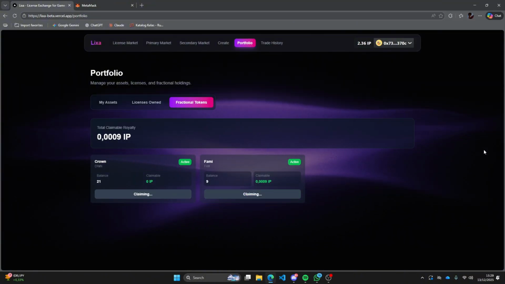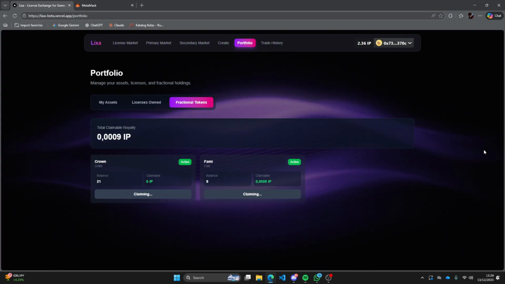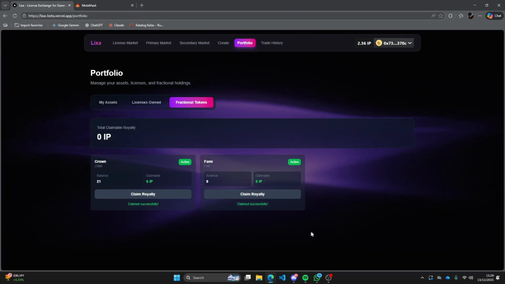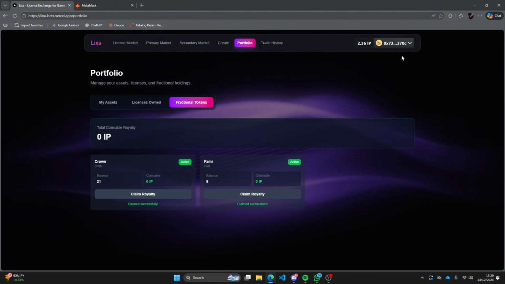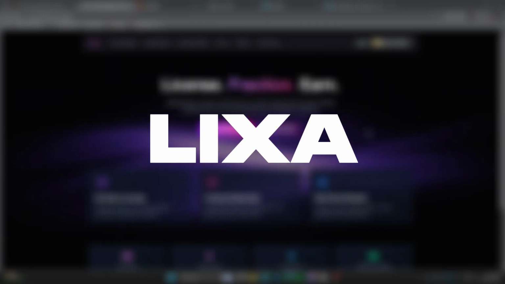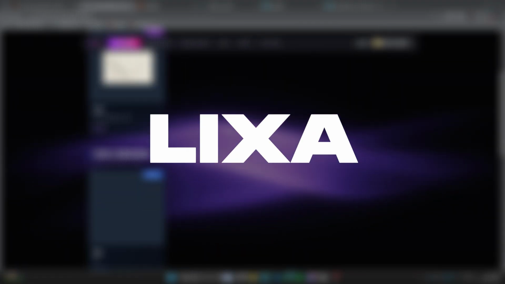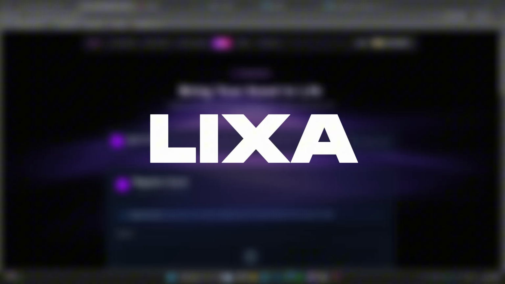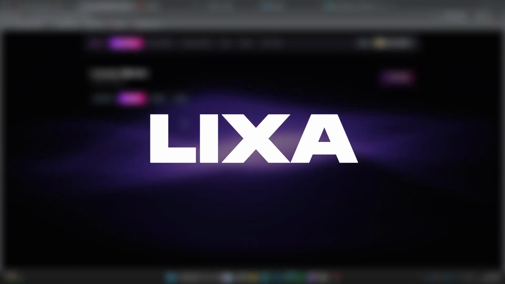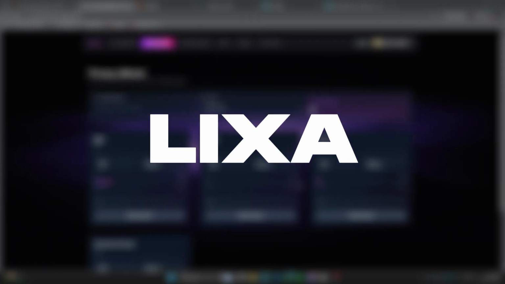Through this demo, we've seen how Lixa transforms digital game assets into on-chain assets that can be licensed, fractionalized, traded, and monetized transparently. Lixa empowers creators with full control over licensing and royalties, while enabling users and investors to participate through fractional ownership and real-time royalty distribution. With on-chain licensing, transparent markets, and automated royalties, Lixa creates a new ecosystem where digital assets are not just used, but truly owned and valued.